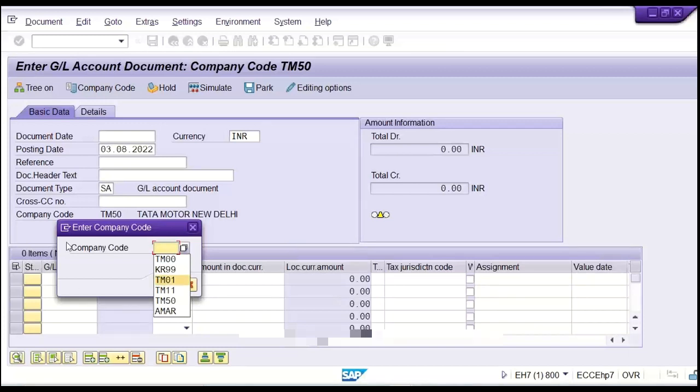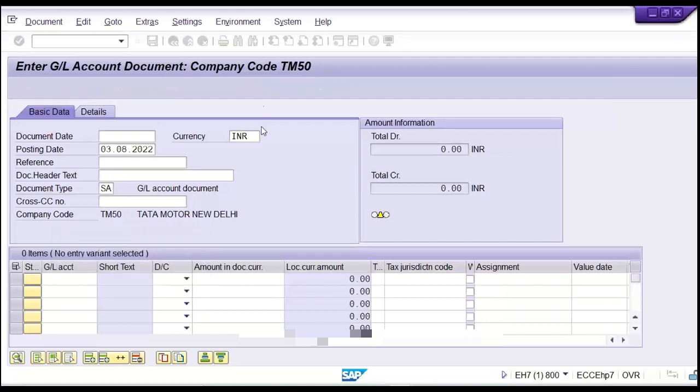So first of all, if you set up this, if you create the company code, then only the user will be having options to give the company code here. So who is going to create? You guys are going to set up this. You means, I mean to say you guys, in the sense consultants. First of all, we have to configure this system, and then we are going to hand over to the employees so that they will be able to post the transactions.